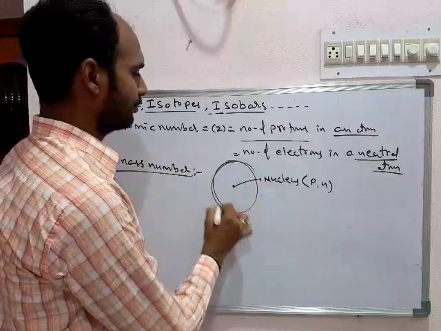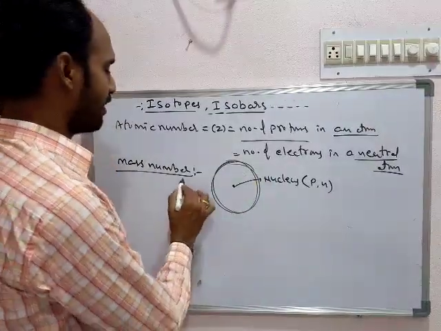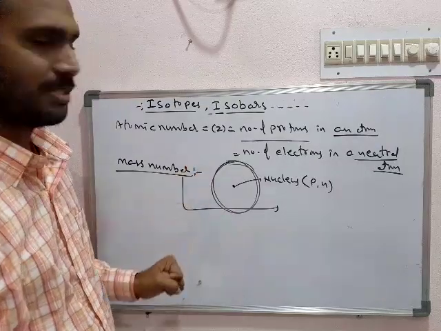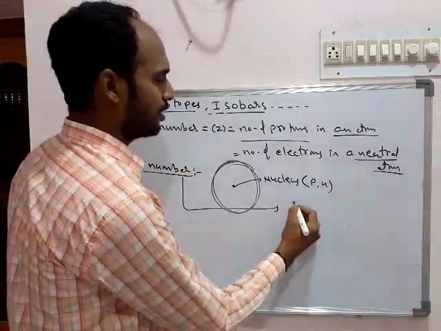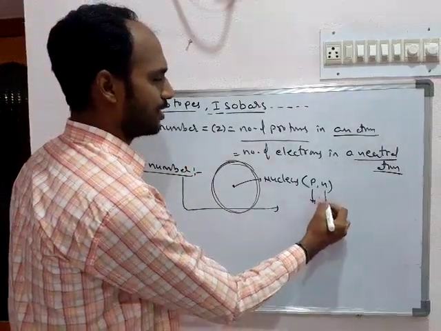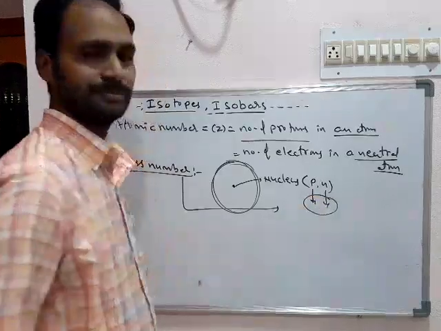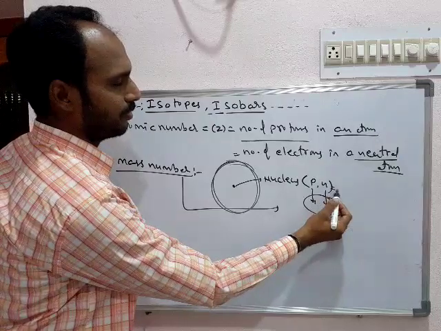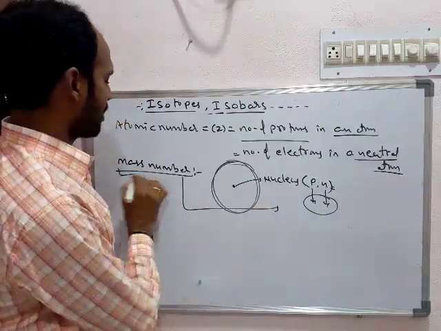The total mass of the atom is only due to the mass of protons and the mass of neutrons. Therefore, the number of protons plus the number of neutrons is considered the mass number.